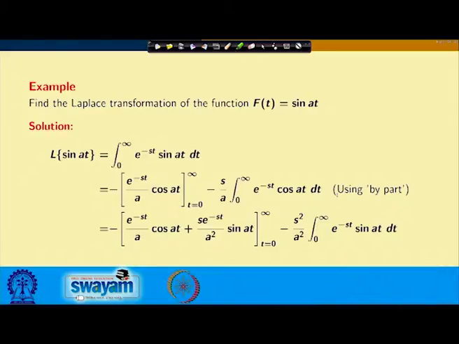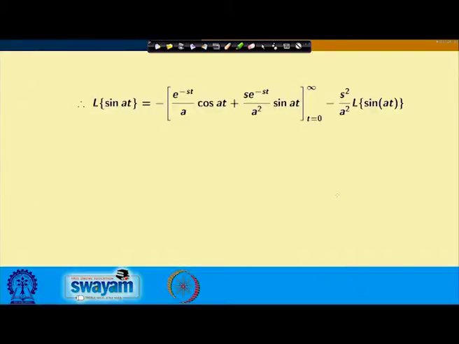And if I evaluate this, again I can write it this way by putting the values, and ultimately this becomes: the first part is this, minus s square by a square into Laplace transform of sin a t.